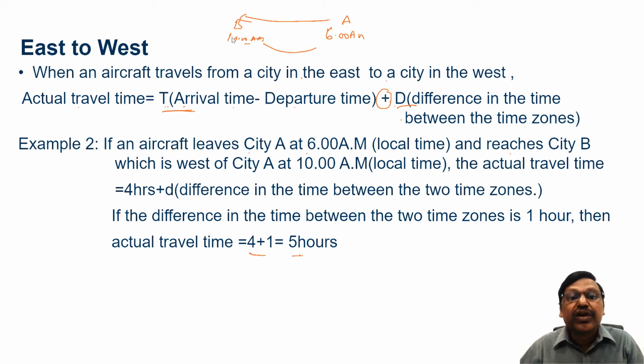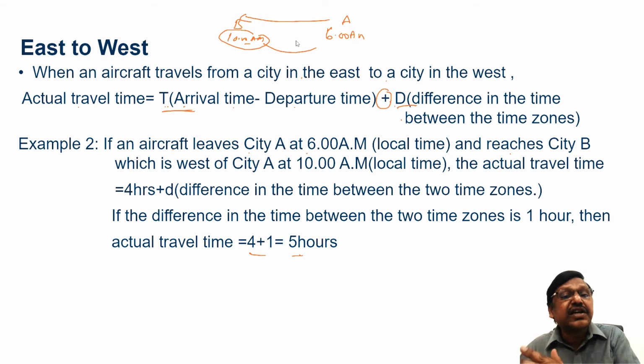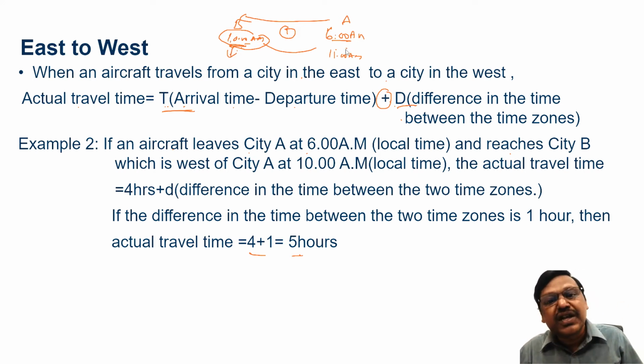Again, I tell you, city B is behind city A. If the time zone difference is 1 hour, city B is 1 hour behind A, so when the time is 10 o'clock in B, at that point in time the time in A will be 11 o'clock. Someone landed in B at 10 o'clock in its local time and called up the person in A. In A's local time, it was 11 o'clock. So the journey time was 5 hours, not 4 hours, right?